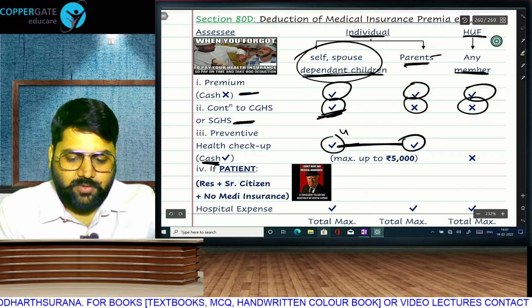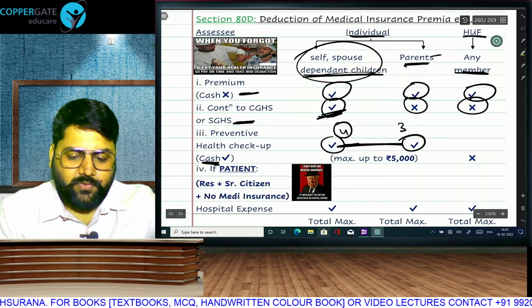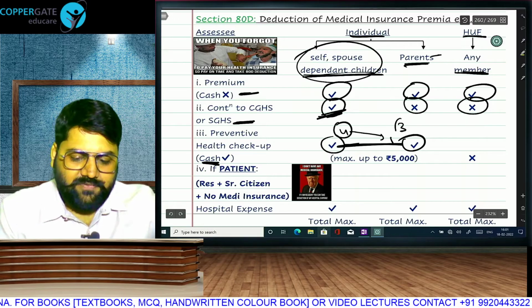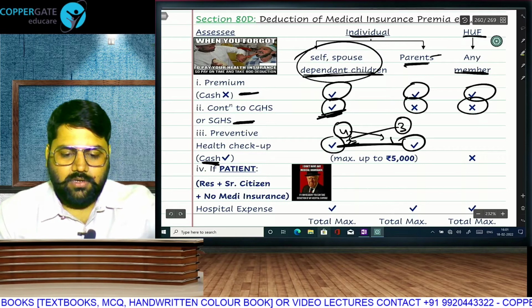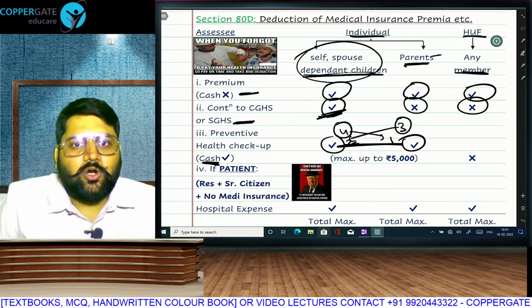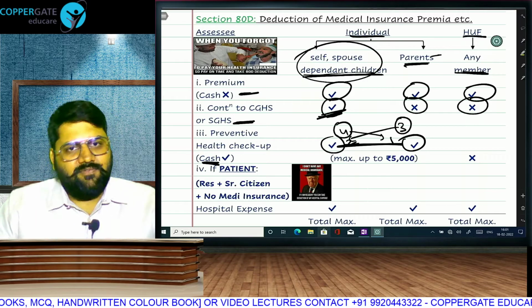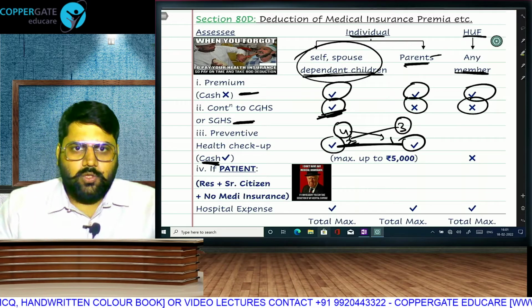So supposing I contribute 4 here and 3 here. If I take 4 here, I can take 1 here. If I take 3 here, I can take 2 here. Where to give first preference? Wherever you have got more balance, there is a maximum total limit. Wherever you have got more balance remaining, you can take over there.